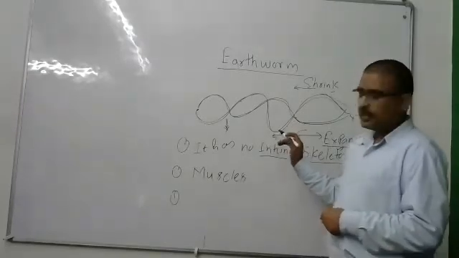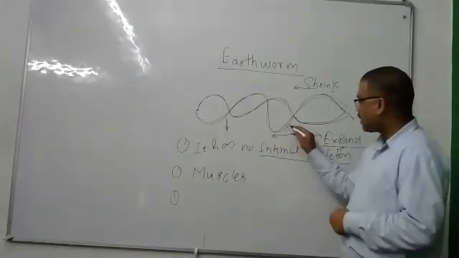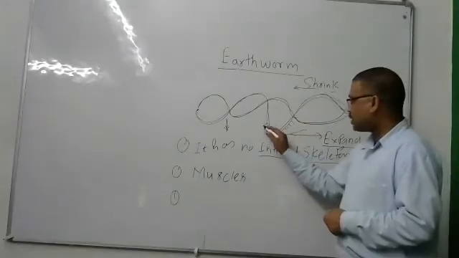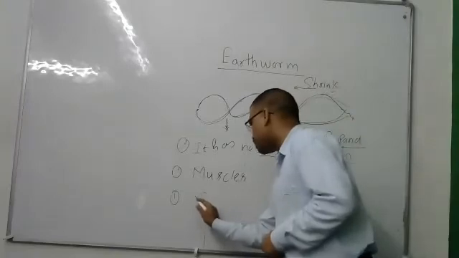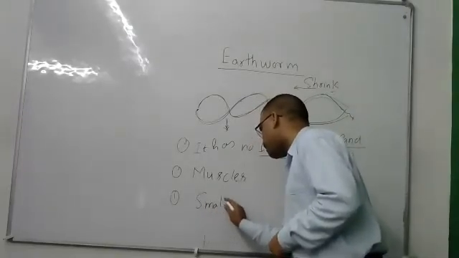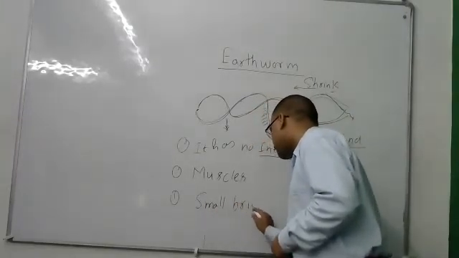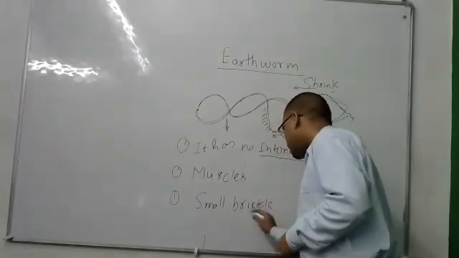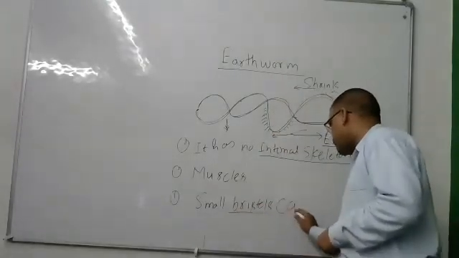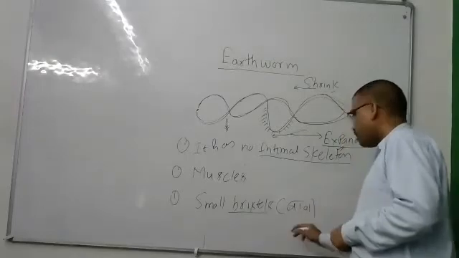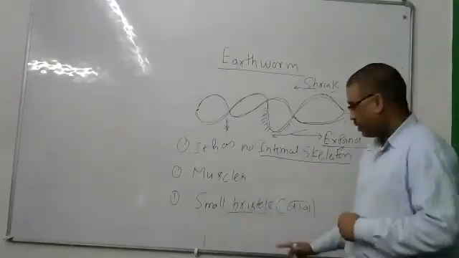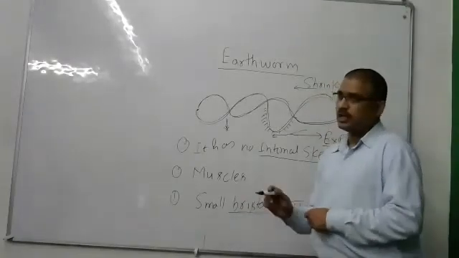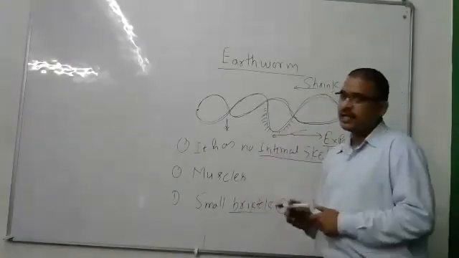Here there are small bristles. This small bristle is called बाल in Hindi. This is the small bristle on the skin.